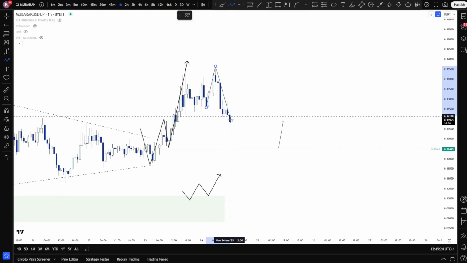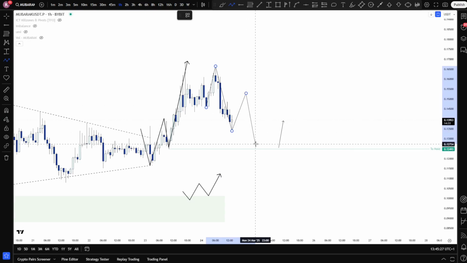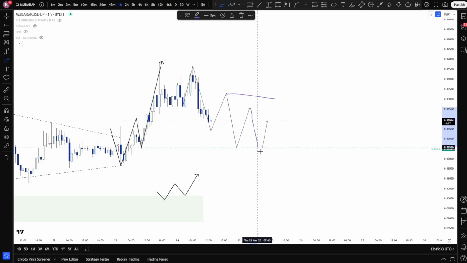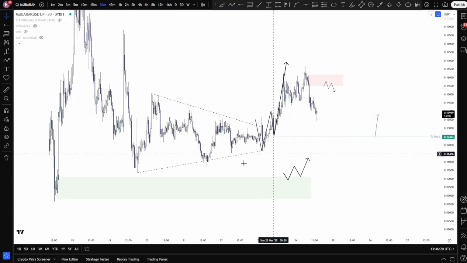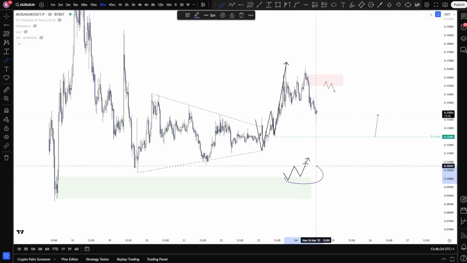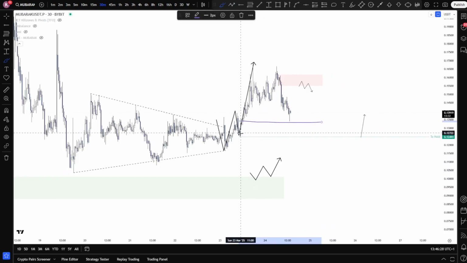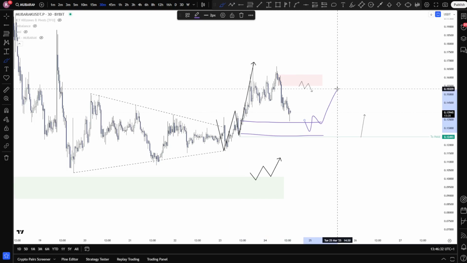So if we come with our lower lows and lower highs towards this level, then it's fine. But again, if we can never break that internal structure, then we will just keep on going down. Because this was a retail pennant, and I think the real play is right here. You do have to keep in mind, if the market makers decide to push price up from this level, then I will accept it as well.